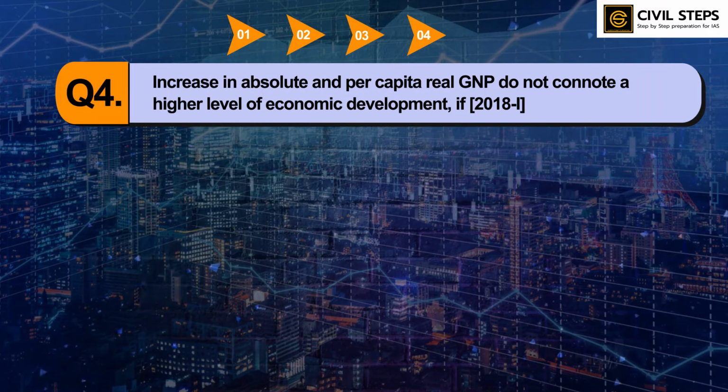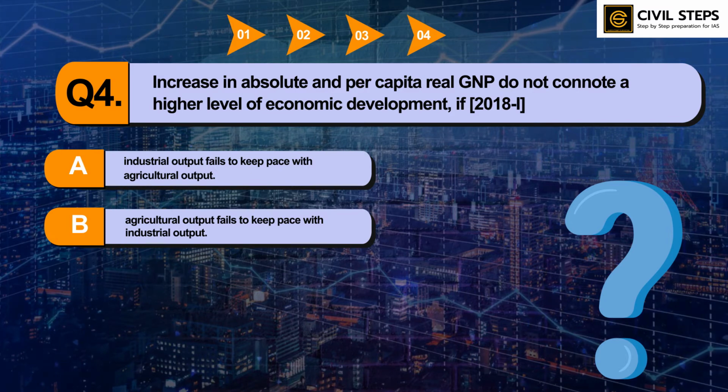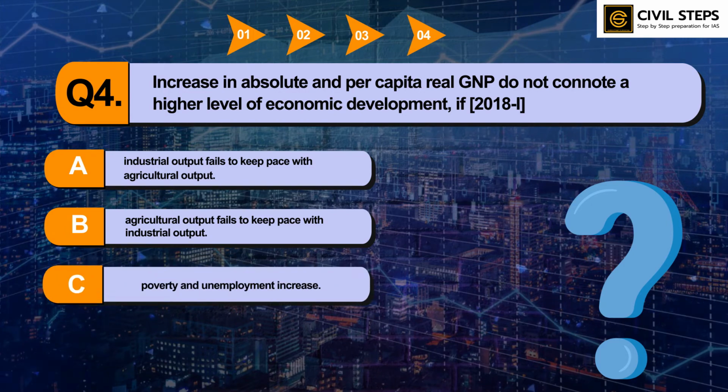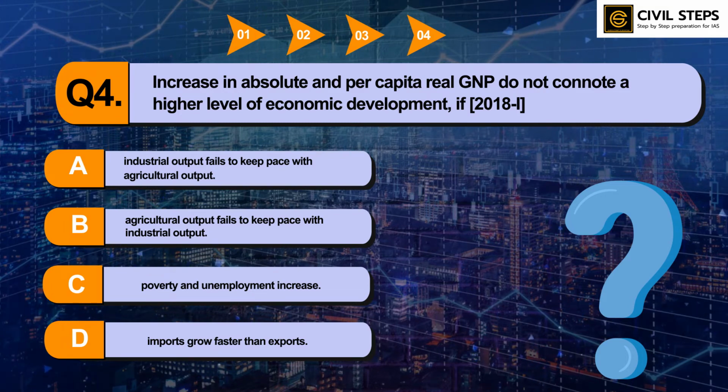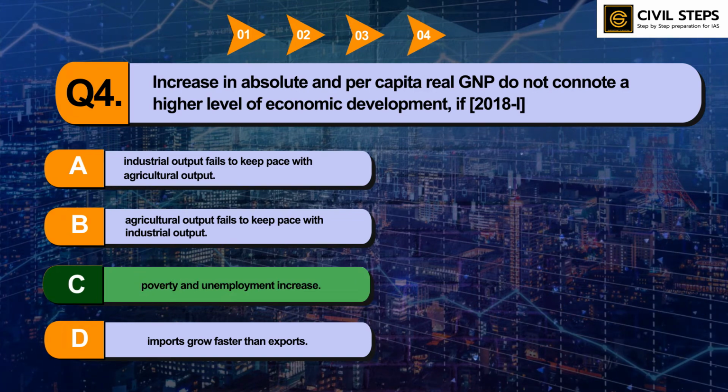Increase in absolute and per capita real GNP does not connote a higher level of economic development if option A, industrial output fails to keep pace with agricultural output, B, agricultural output fails to keep pace with industrial output, option C, poverty and unemployment increase, option D, imports grow faster than exports. You can pause this video and write your answer in the comment section. So the answer of this question is option C, poverty and unemployment increase.